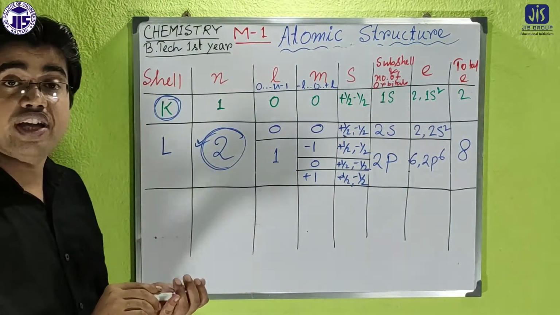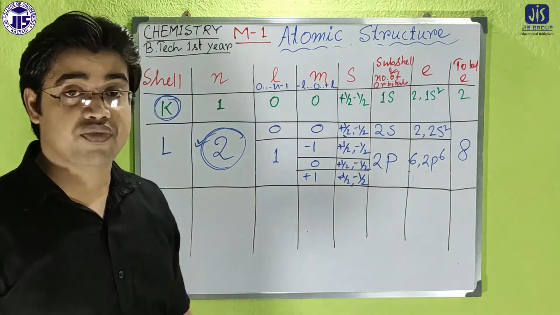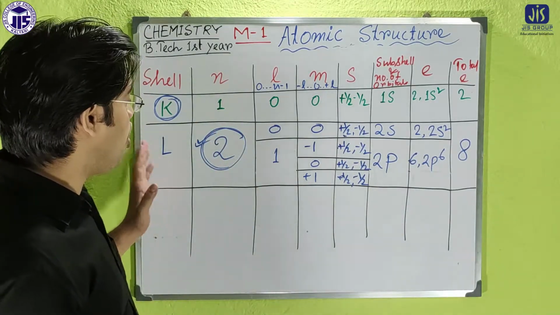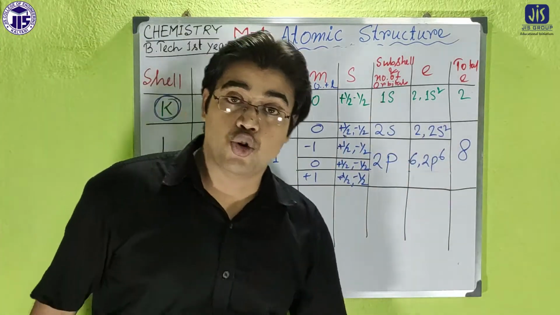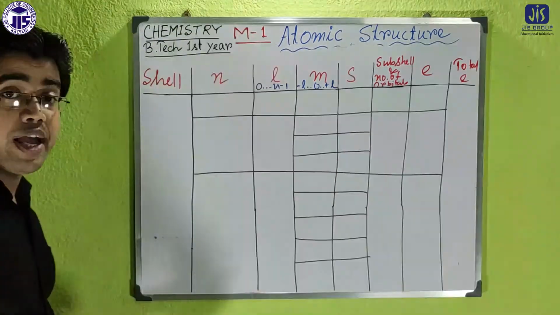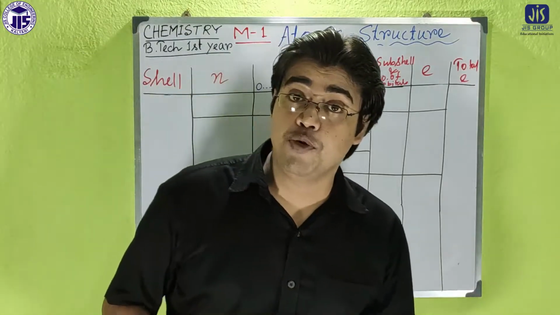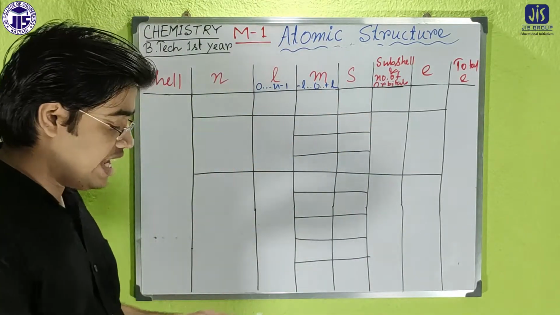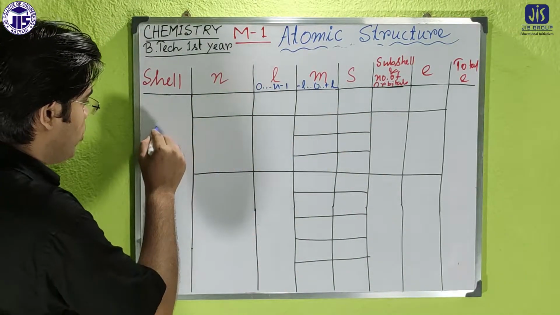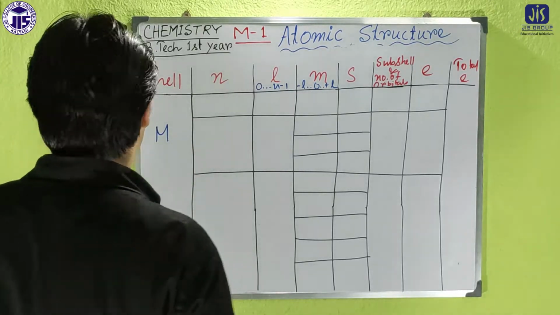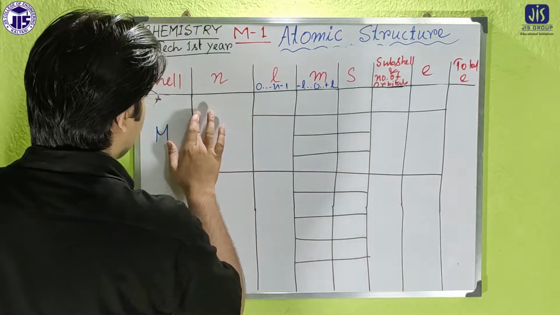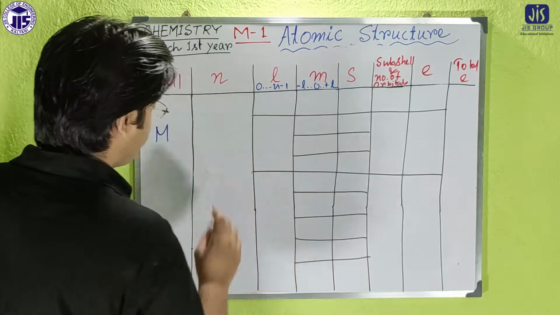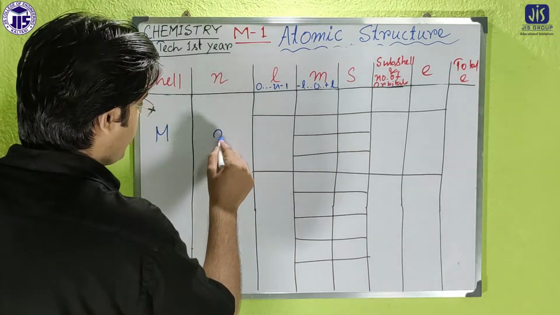So in that way you have to calculate each and every step, starting from the orbit, then subcell, then orbital, then total number of electrons. Now we'll move to the next orbit or next cell, that is the M. In that case, what will be the value of n? The value of n will be 3.